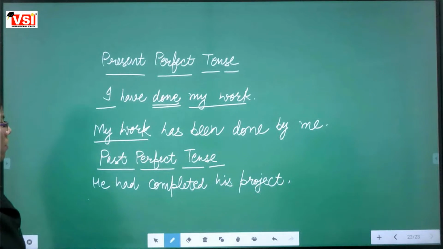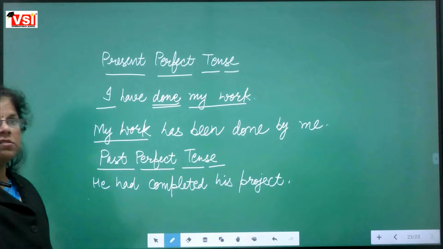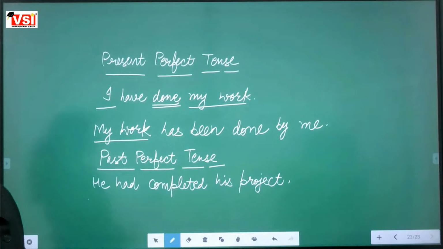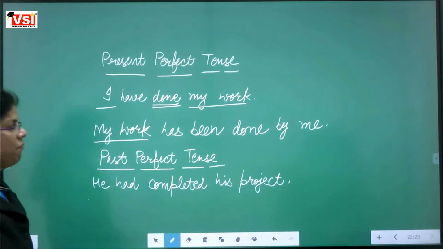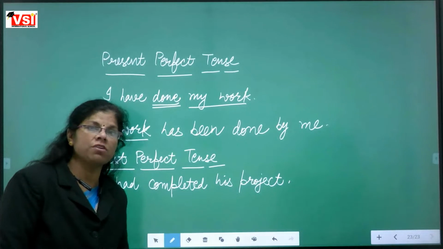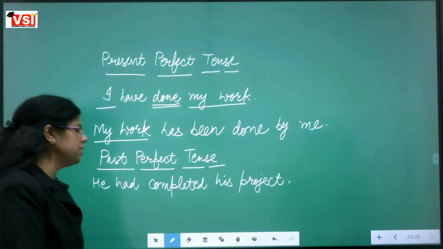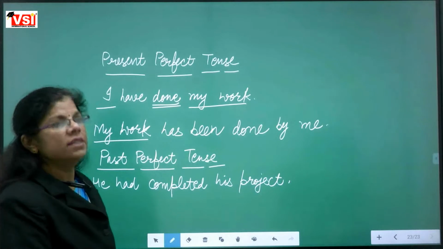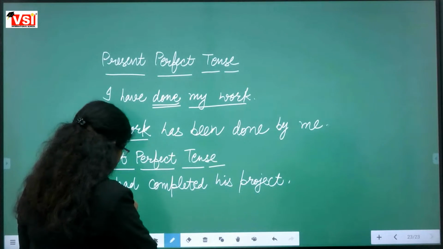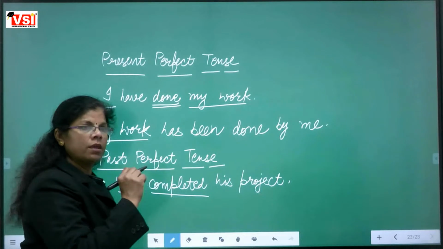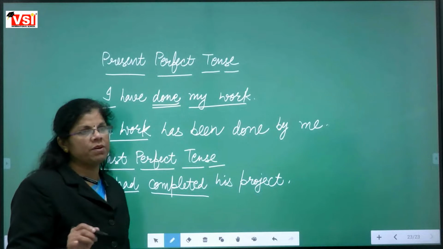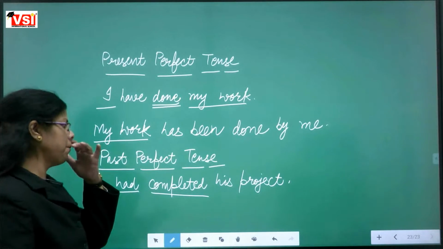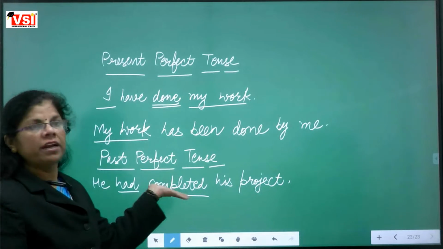This is an active sentence of past perfect tense. First we should see what the identification is. How can we identify that this is a sentence of past perfect? Had. Because we have had plus third form. The identification of a past perfect sentence is had plus third form. And it is an active sentence also.